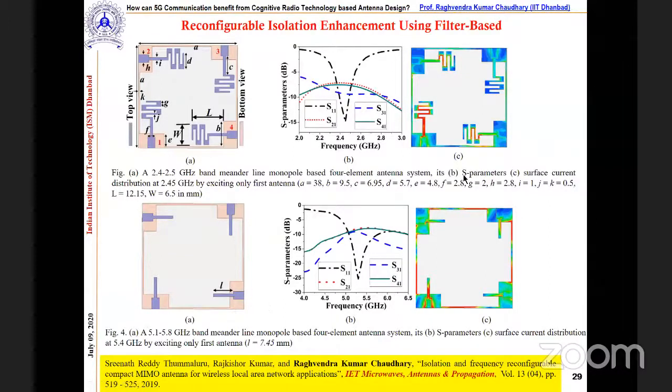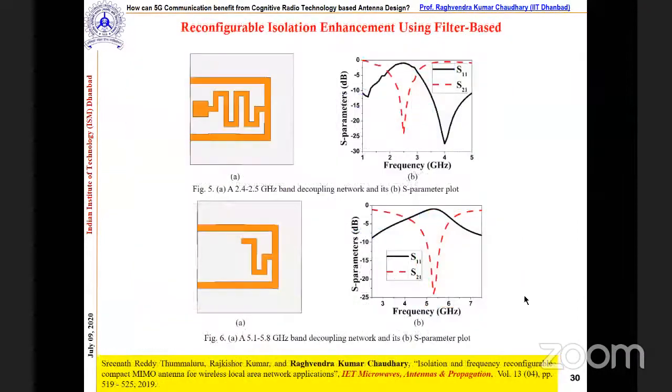Now coming to the surface current distribution, what information can we collect? Try to understand this fact: from the surface current we can see here that these antennas are talking to each other. So these things we don't want. Now how do we remove these things, how do we improve the isolation? How do we remove this surface current?